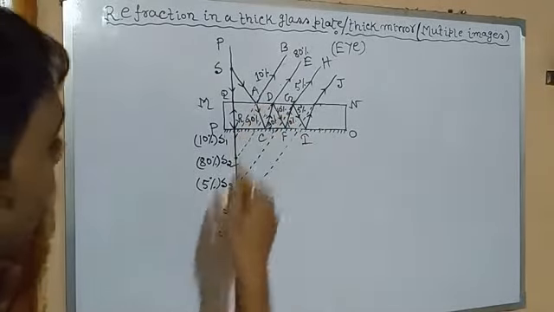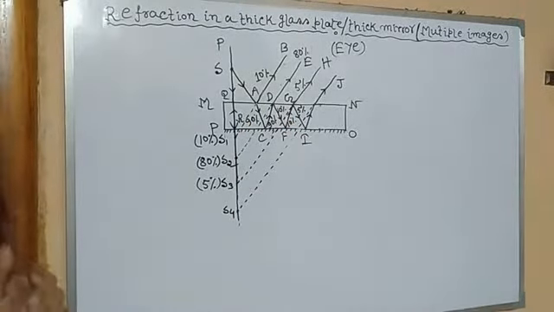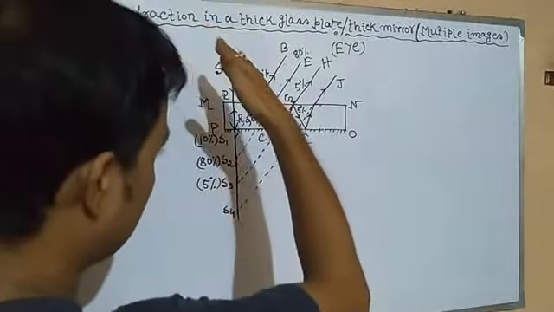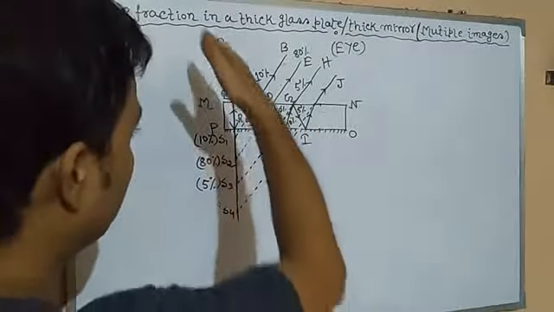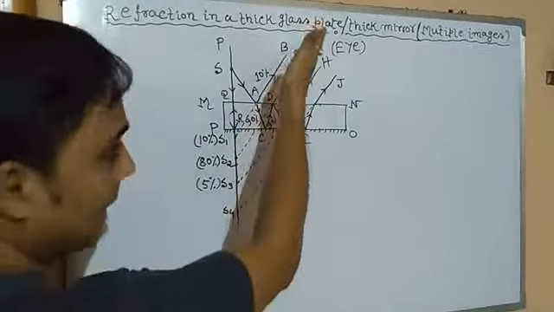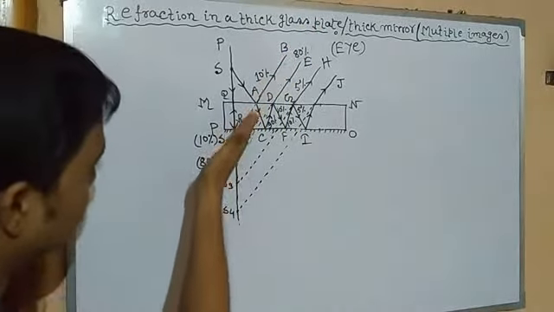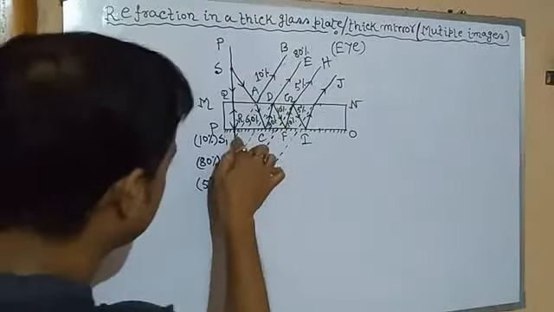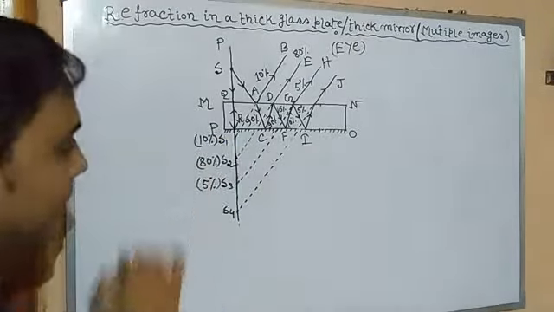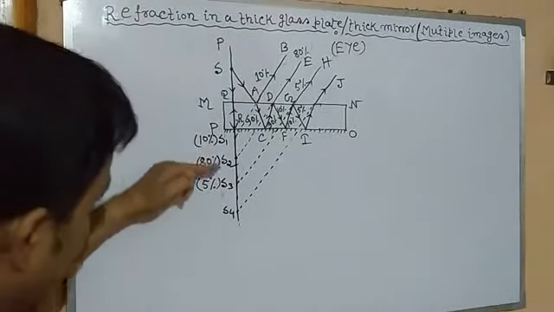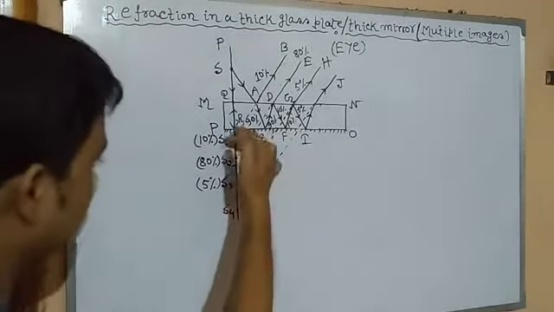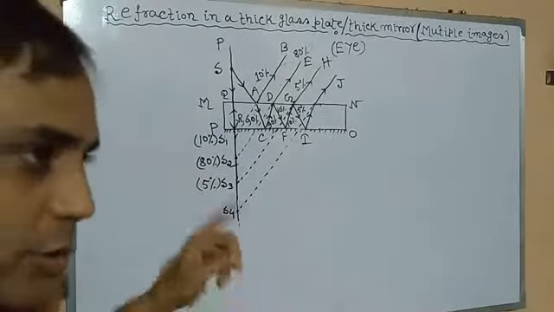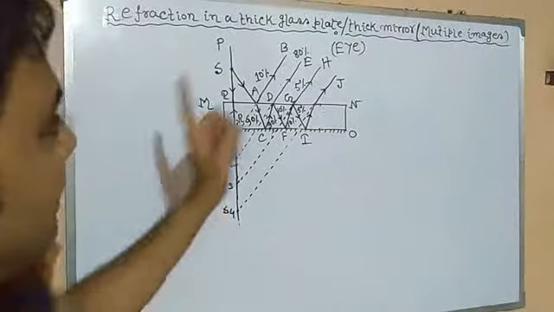Here you can see how an image is formed by producing the reflected light in the backward direction. In the first case, when light was obliquely incident at point A, we got the reflected ray AB. If we extend it in the backward direction, along with the normal ray, both rays intersect at point S1. It is nothing but a virtual image of point S. All of S1, S2, S3, S4 are virtual images, and these are the multiple images. That is the basic reason for the formation of multiple images.